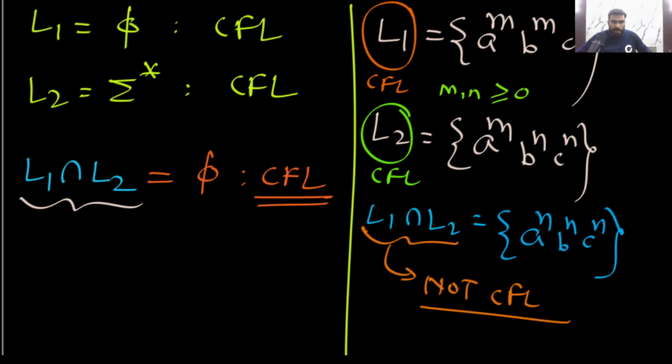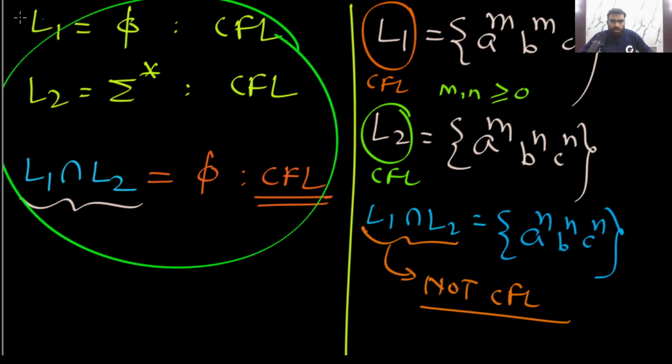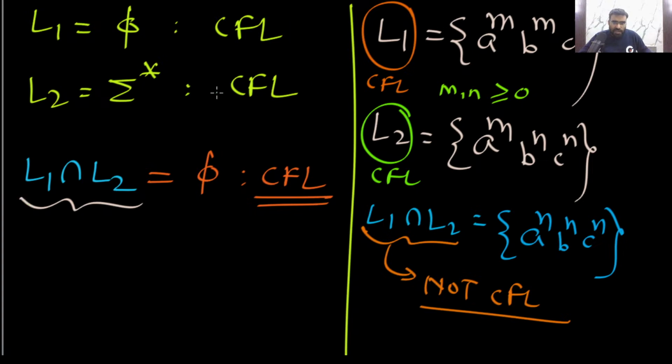This intersection, A power N, B power N, C power N, is a standard non-CFL. So you can see these are the two examples. Here you can notice context-free language intersection context-free language, the result is a context-free language. Here you can notice CFL intersection CFL, the result is not CFL.